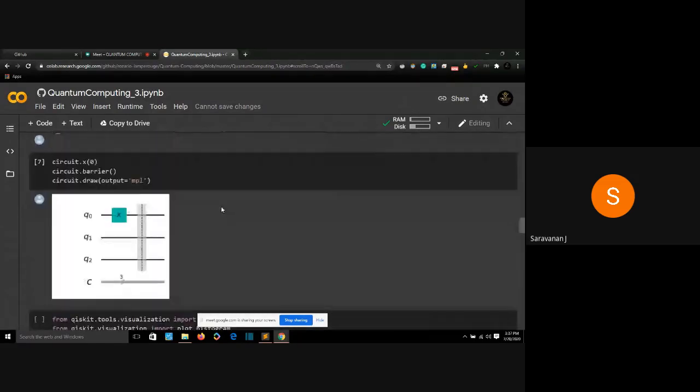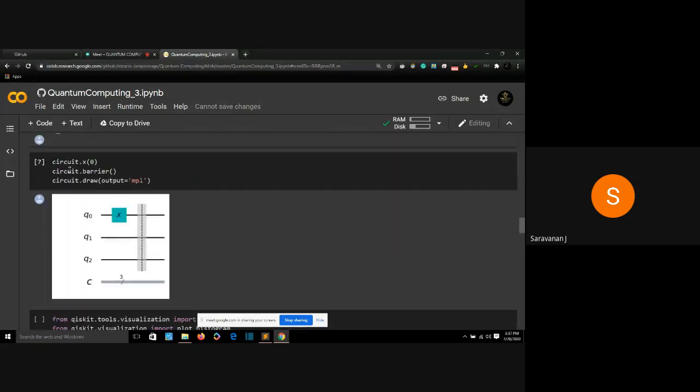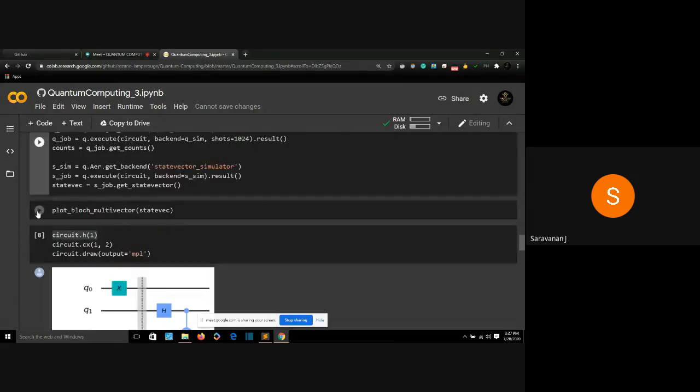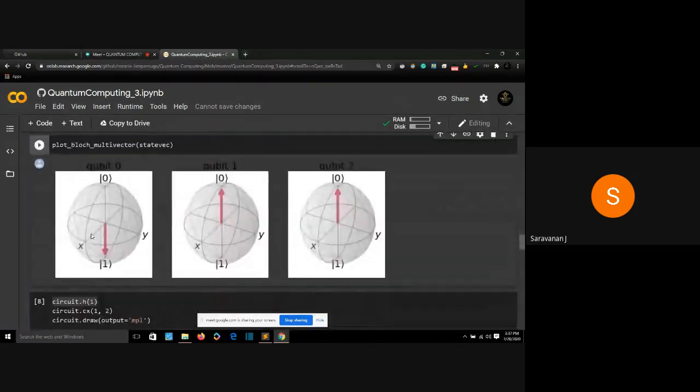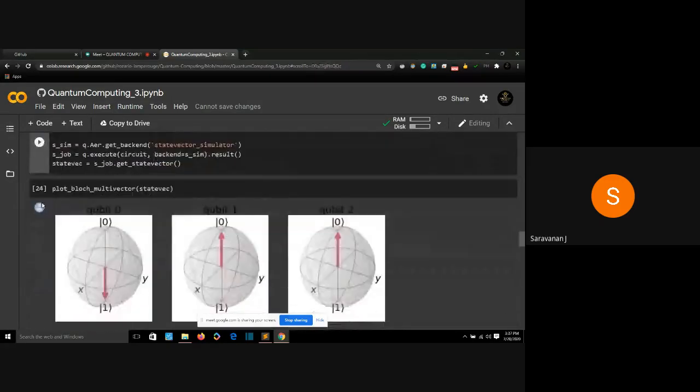So I'll run my code from the beginning. I'm initializing my quantum circuit again, which has no operations to it. Then I'm applying an X gate to my quantum circuit. Now I'll visualize it. Run this, and I'll run this. So how does the visualization look? Our qubit stays at one position. No matter how many times I run it, it stays at one position.